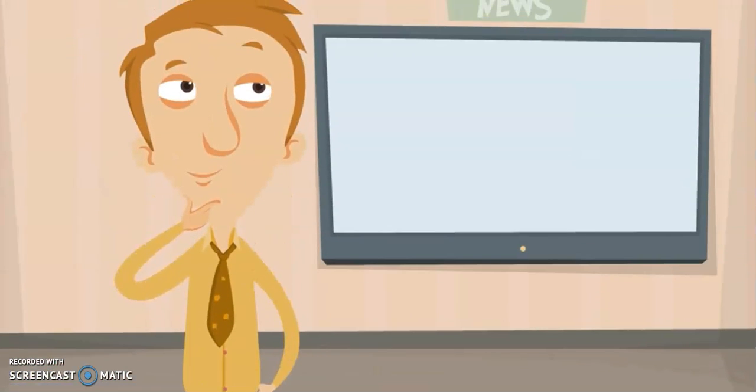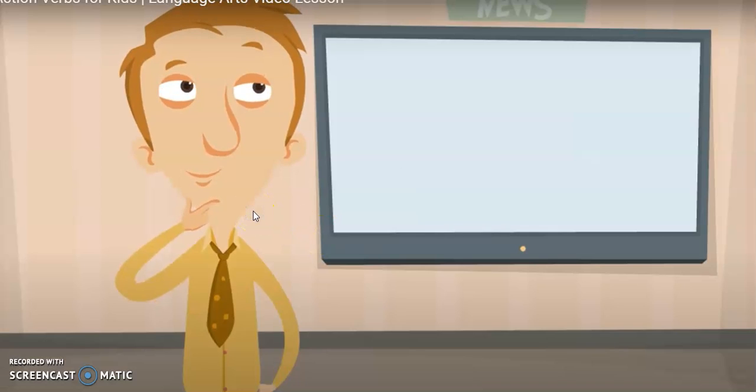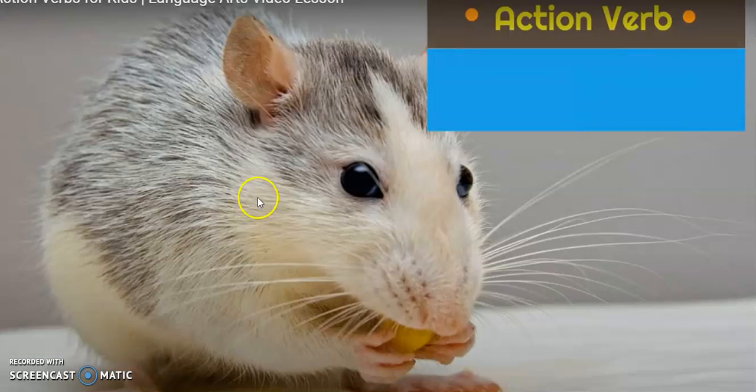Let's think of some more real-life examples of action verbs. Ok, ahora veamos algunos ejemplos reales en la vida real, pero vamos a hacerlo con cosas reales para que nos quede un poquito más claro, right? Pay attention. Awesome. Here's a picture of a rat. Pretty cute for a rat. Most people think mice are cute. Mice are cute too.